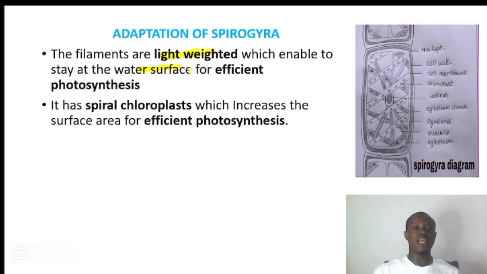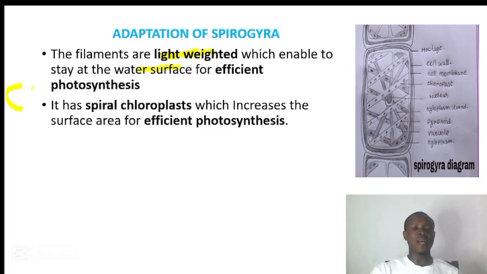Next is that they have spiral chloroplast, which increases the surface area for photosynthesis. Just like I said, the chloroplast is in a spiral form. This increases the surface area for efficient photosynthesis.